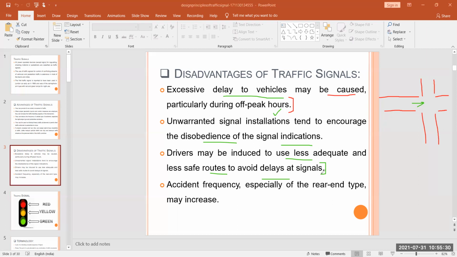So basically every vehicle moves with its own speed. So it may be possible that if the vehicle finds a signal, then they try to stop the vehicle, and at many places accidents frequently occur of the rear end type. That means the front of one vehicle will collide with the rear end of another vehicle.